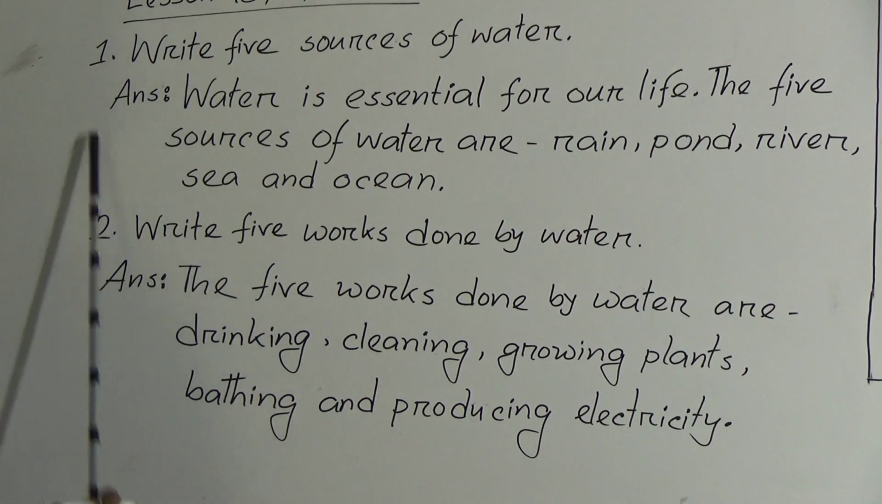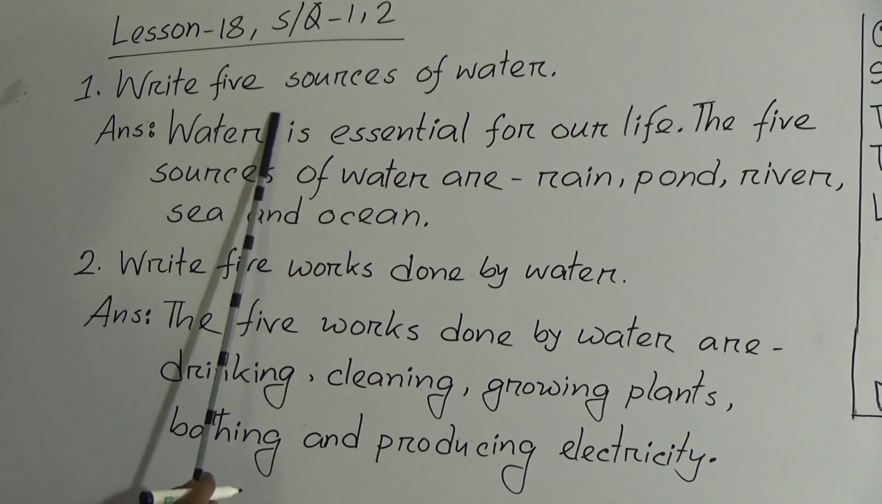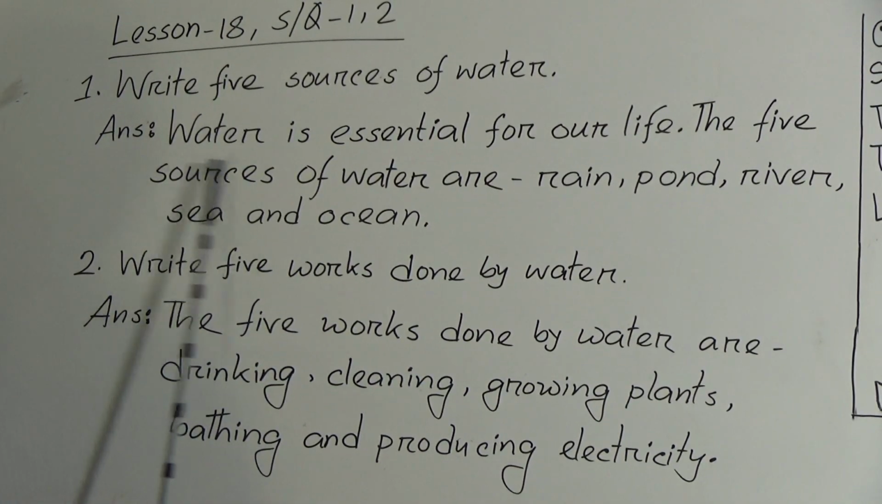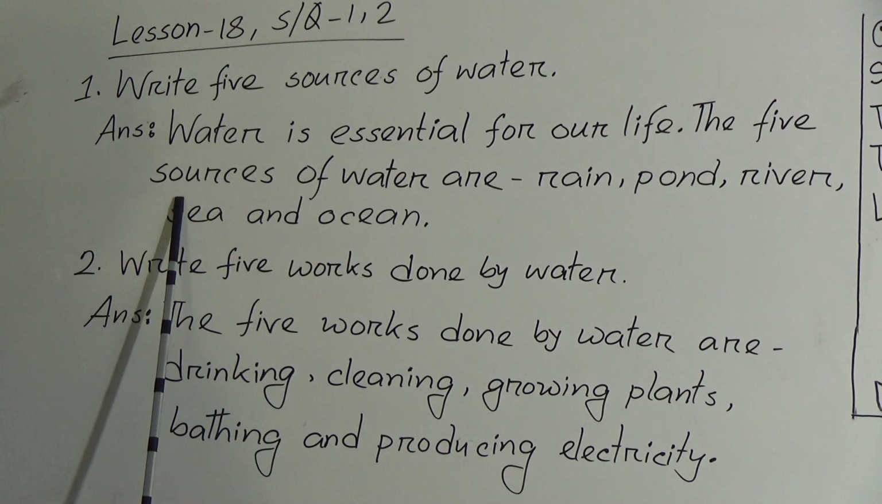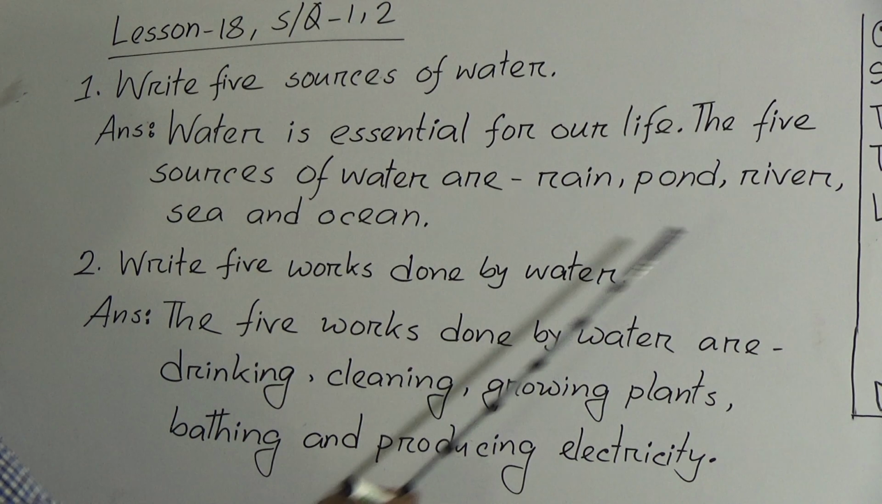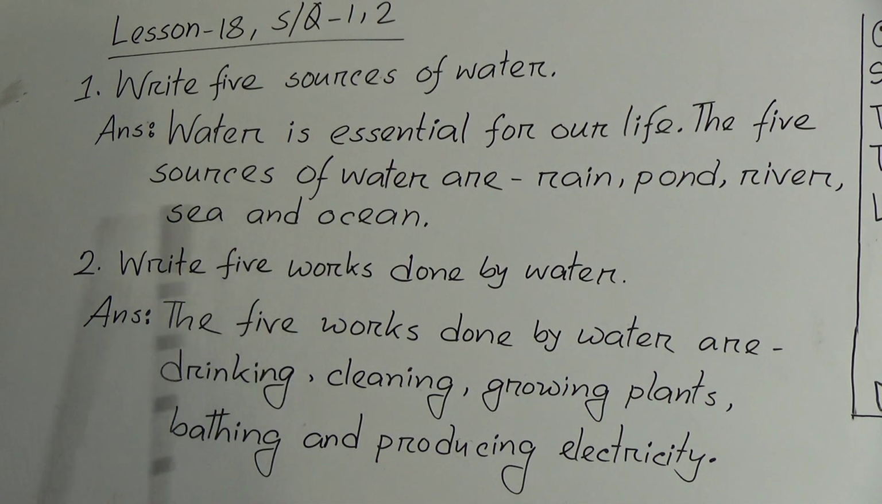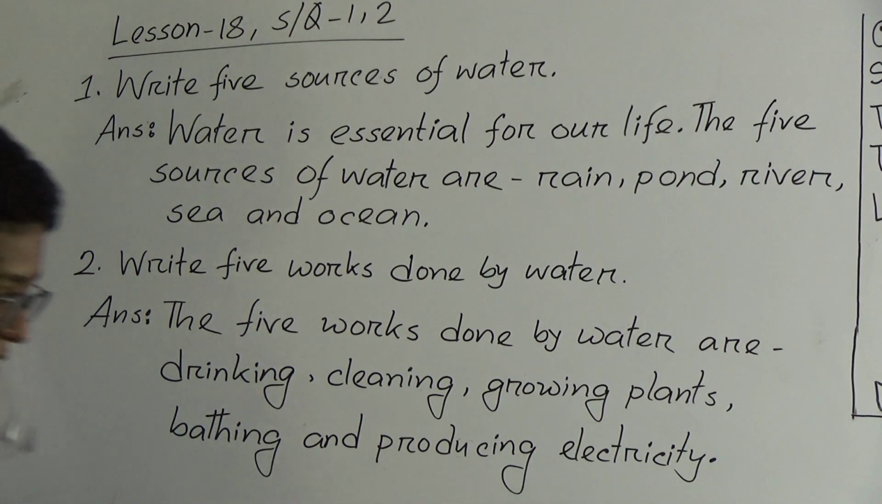Okay, let me read again. Question number 1, write 5 sources of water. Answer: water is essential for our life. The 5 sources of water are rain, pond, river, sea and ocean. Number 2, write 5 works done by water. The 5 works done by water are drinking, cleaning, growing plants, bathing and producing electricity.